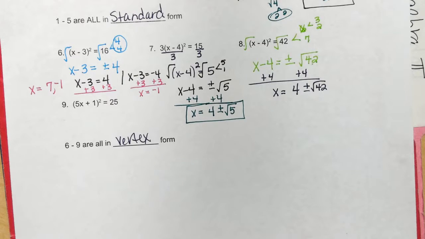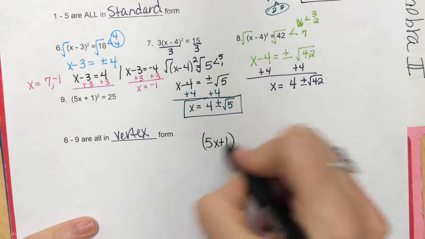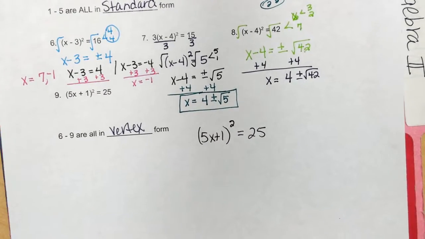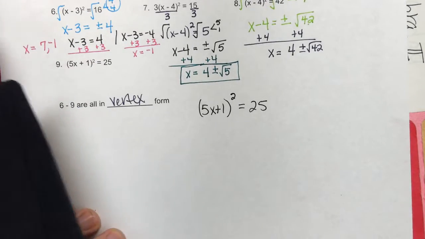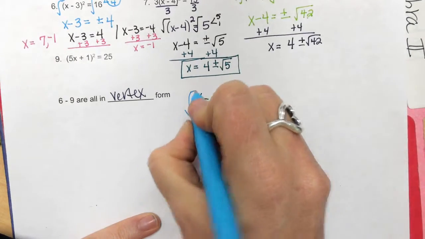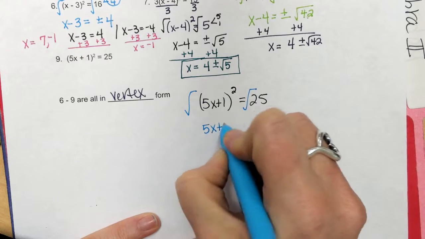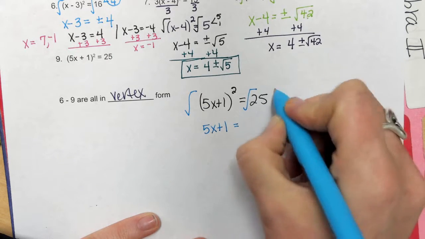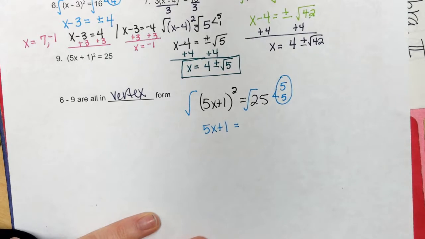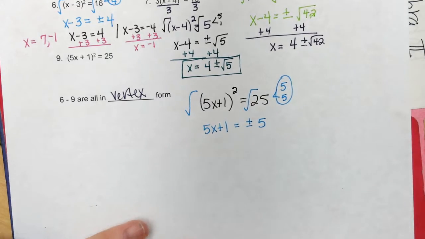Okay, we have one more problem, and I'm going to write it down here, (5x plus 1) squared equals 25, so that you can see it worked without everything in the way. I have no a, so I don't have to divide. I'm going to go ahead and square root, so I've got 5x plus 1 equals plus or minus the square root of 25. 25 is 5 times 5. It's a pair. It's a perfect pair. 25 is a square, so I have plus or minus 5.